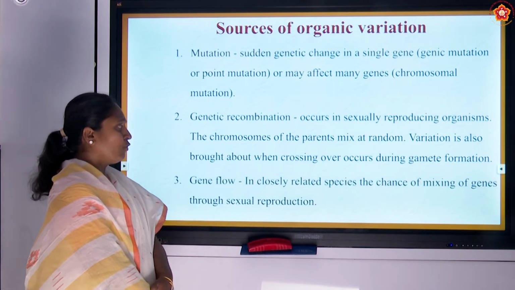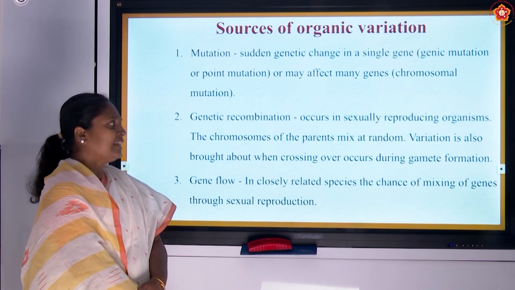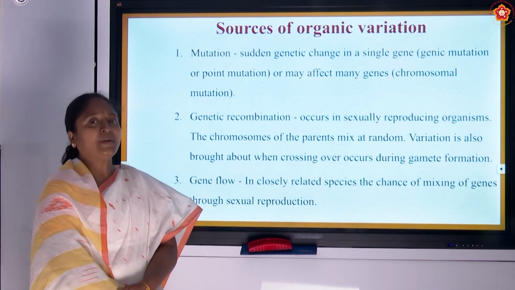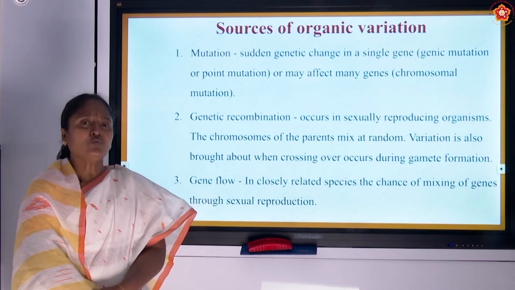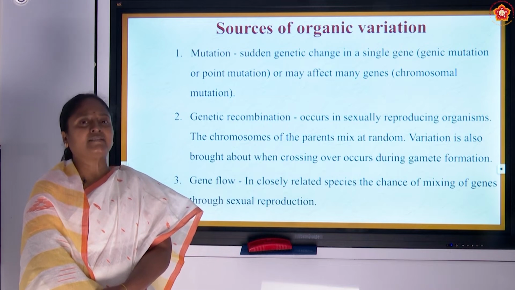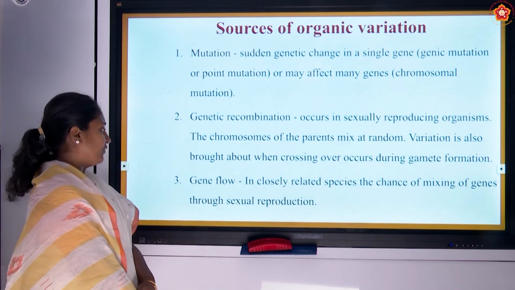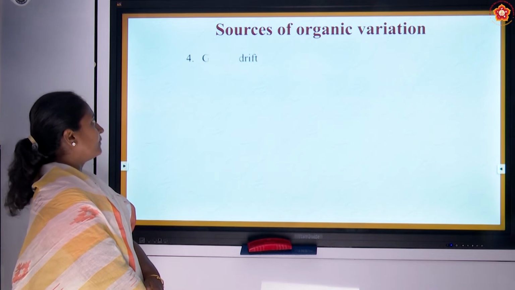And the gene flow which happens in the organism, because closely related species tend to mix with each other and produce offspring, thereby two distinct gene pools will mix and we are able to get a genetic recombination of those species, which is possible only in sexually reproducing organisms.